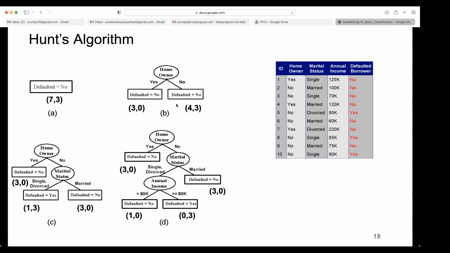So this is also called a tolerance condition. How much accuracy do you want? If you can tolerate 20%, 30%, okay, I'll stop. I don't grow the tree further, because the complexity of the tree is growing. As you go down, more branches will come. This is Hunt's algorithm. Is it clear what Hunt's algorithm is? It is a simple algorithm for the decision tree. Yes, sir. Okay.